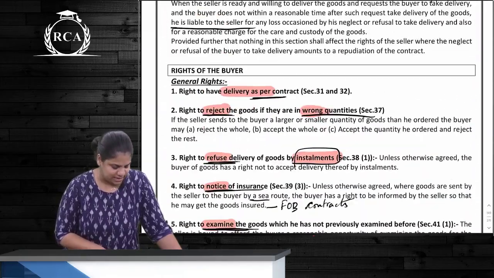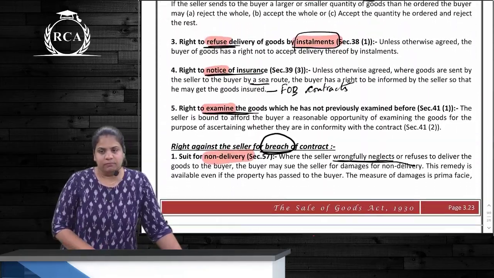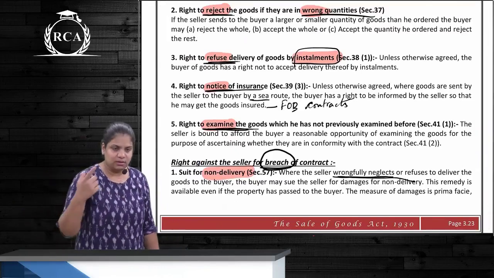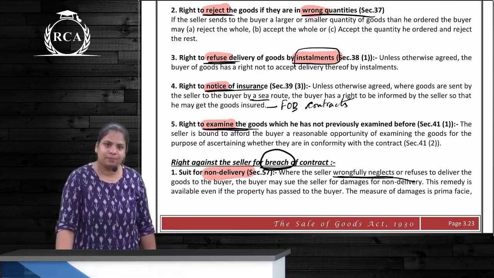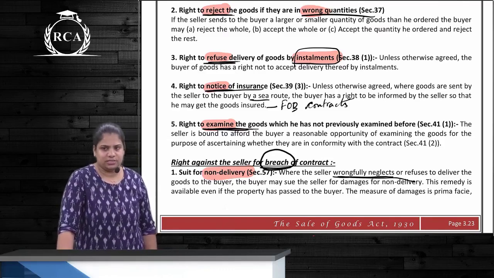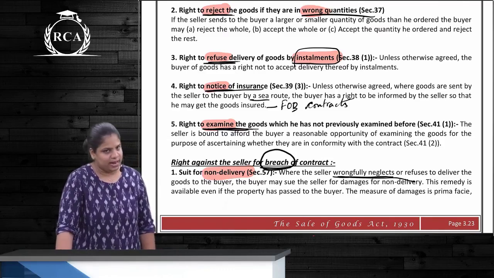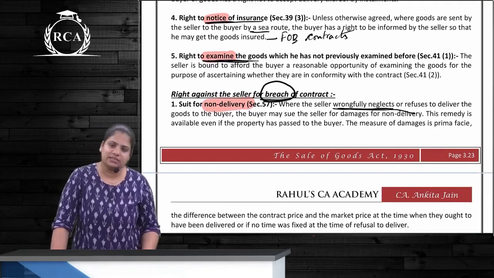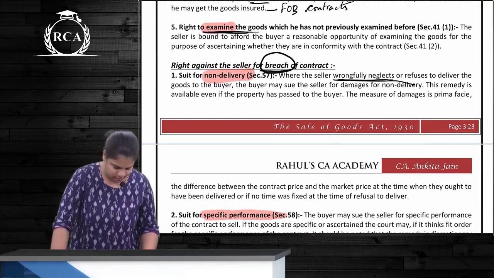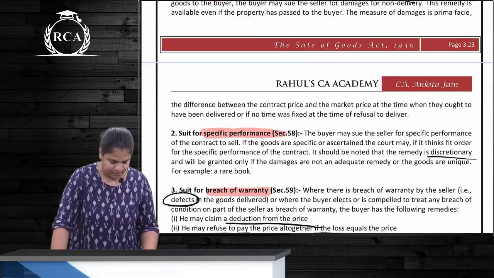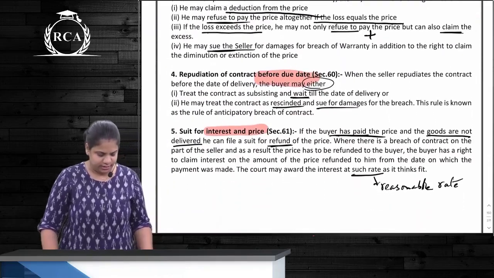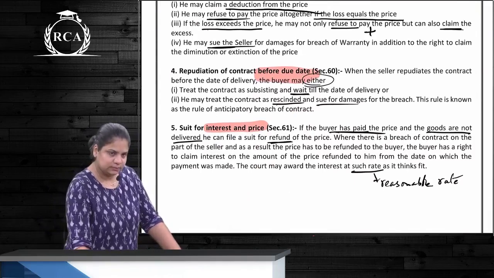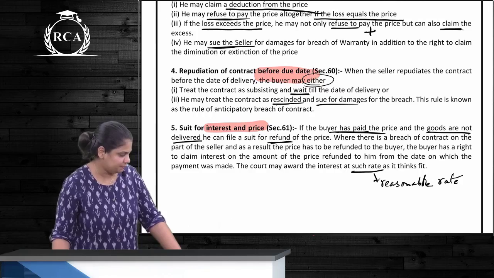Against general rights are how many? 5. What are they? Have delivery as per contract. Then reject the goods in wrong quantities. Refuse delivery by installments. Right to receive notice of insurance and examine the goods which are not examined before. And what are the other 5 rights against the seller? Suit for non-delivery, suit for specific performance, suit for breach of warranty, repudiation before due date, and interest and price. Okay?